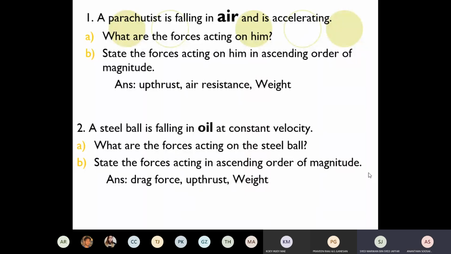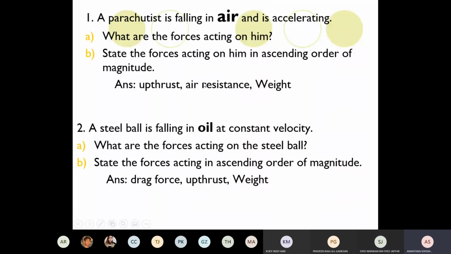A parachutist is falling in air and is accelerating downwards. What are the forces acting on him? So what is that? Weight, air resistance, and upthrust, of course. State the forces acting on him in ascending order. So weight is the greatest, air resistance is the second, upthrust is the lowest for the air.